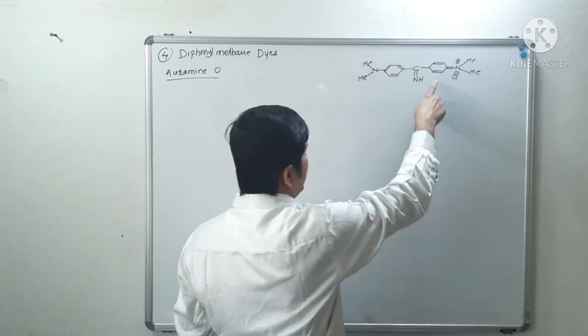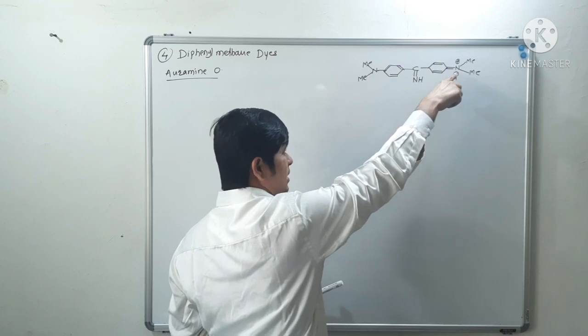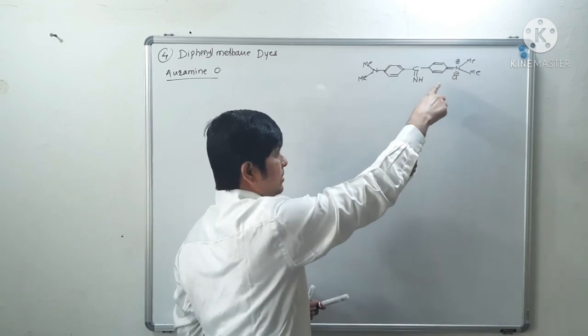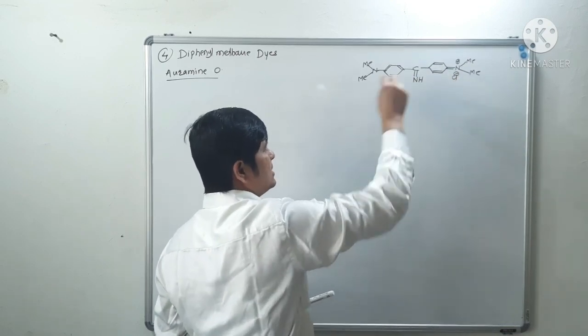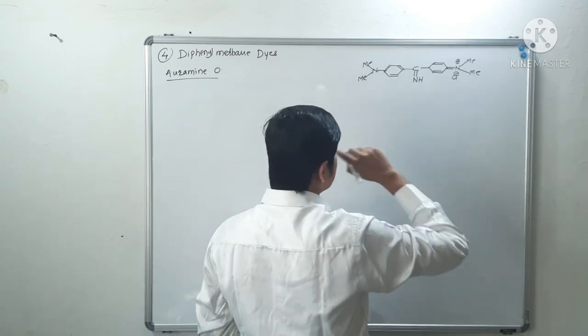Okay, see here we can have this positive charge on this nitrogen also, and along with that there will be what? Chloride ion. Okay, we can write that positive charge on this nitrogen also. So we are having resonating structure like this.